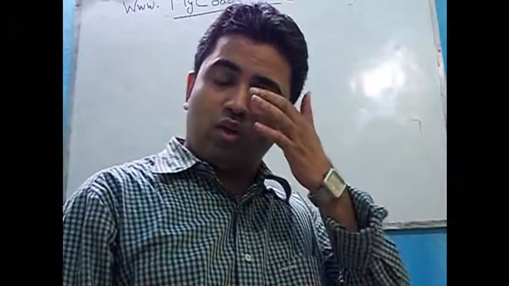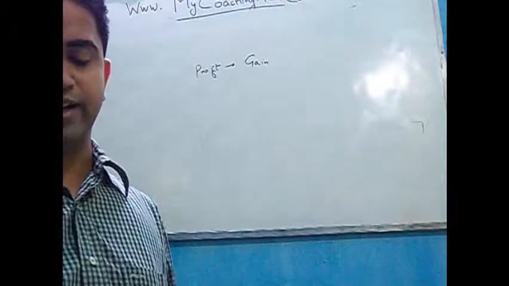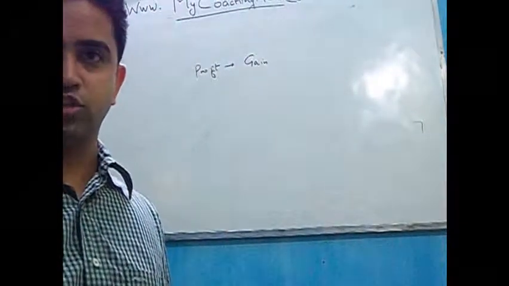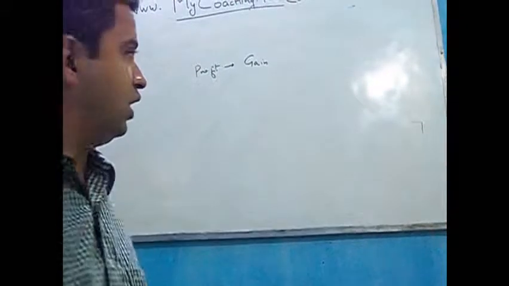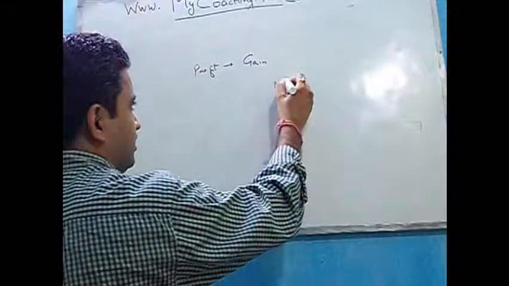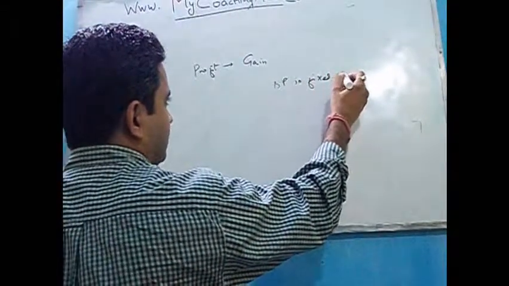We can also use the concept of ratio and proportion to find out the profit or loss, or solve questions related to profit and loss. One concept that you can use is, if a selling price is fixed or selling price is given.